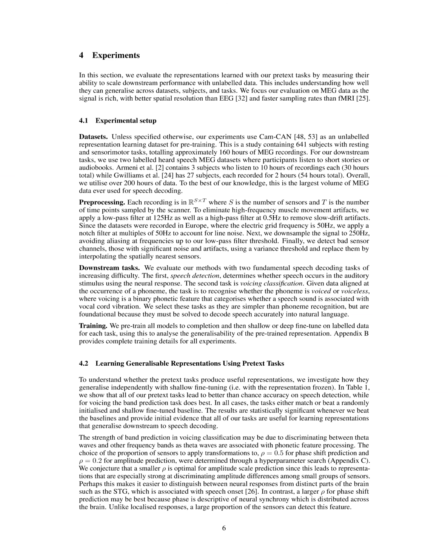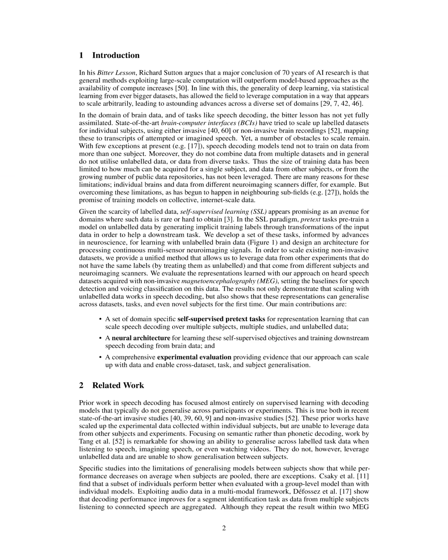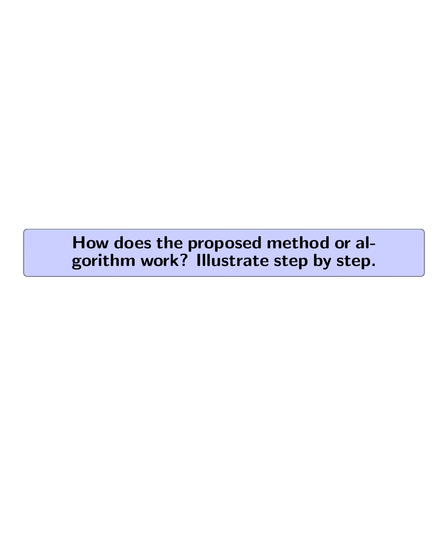By pre-training on unlabeled brain data using pretext tasks like band prediction, phase shift prediction, and amplitude scale prediction, the method aims to improve downstream performance in speech detection and voicing classification tasks. Additionally, the method aims to enable cross-dataset, task, and subject generalization, ultimately scaling up speech decoding across multiple subjects, studies, and unlabeled data. How does the proposed method or algorithm work? Illustrate step by step.